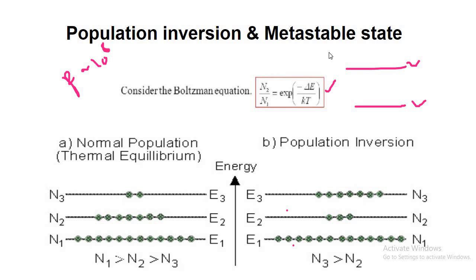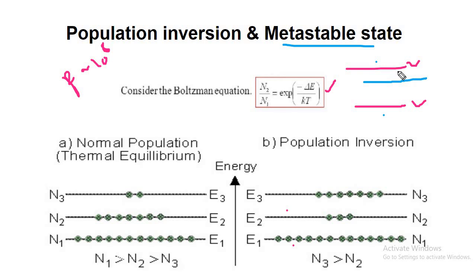Now if it is possible to get another state, which will be considered a metastable state, in between the ground state and excited state, say somewhere here. So you need to choose a system where you have a metastable state, and particles will transit from the ground state to the excited state via the metastable state.